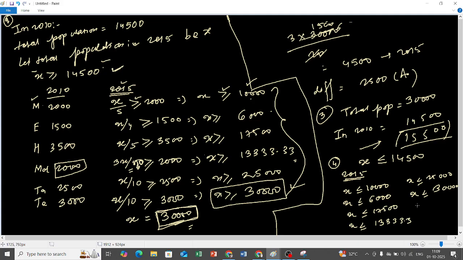Yes, correct. So if I take x as 6,000, it satisfies each one of these conditions, all of them. 6,000 is less than or equal to 14,500, 6,000 is less than 10,000, 6,000 is equal to 6,000, 6,000 is less than 17,500, 6,000 is less than 13,333, 6,000 is less than 25,000, 6,000 is less than 30,000. Yes or no? It is just the opposite of what we did in question number 2. Now we have got the total population in 2015 as 6,000, right?